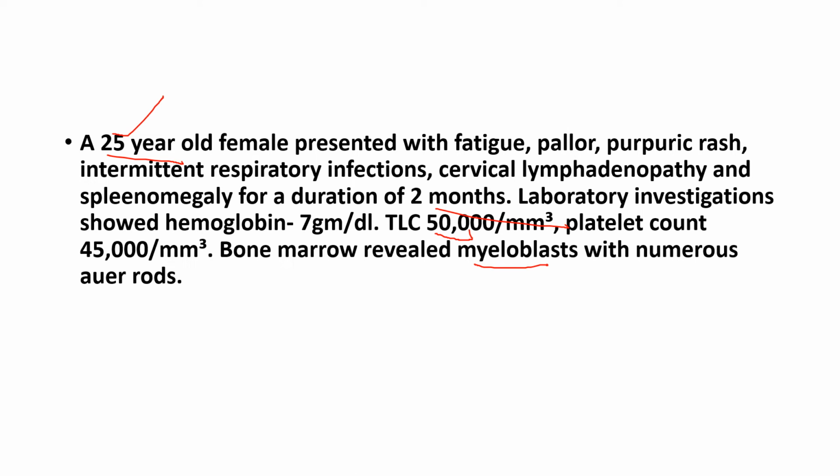But in the question itself, they have nicely given that myeloblasts are there with numerous Auer rods. Auer rods are more common with M3 type of AML, but the answer is AML, which is acute myeloid leukemia. So we know the answer, which is AML. Now confirm whether it is acute or chronic. Firstly, can you see this purpuric rash? Where do you see purpuric rash? When the platelet count is less than 50,000. So it is a case of severe thrombocytopenia, and severe thrombocytopenia is seen with acute but not chronic. So even though splenomegaly is given in this case, we know that the answer is not chronic leukemia. It is rather acute leukemia, which is AML, based on the findings that we have. So this answer is AML.